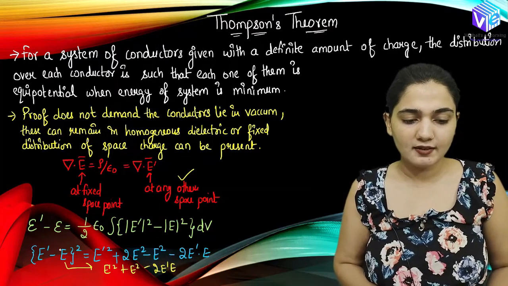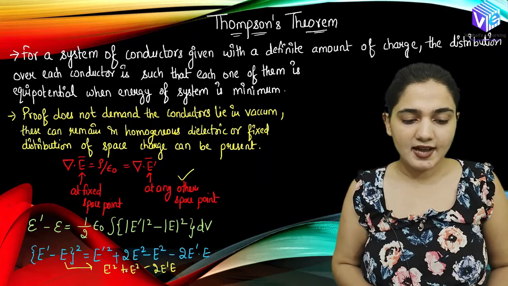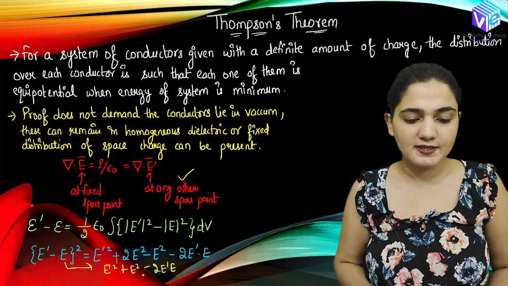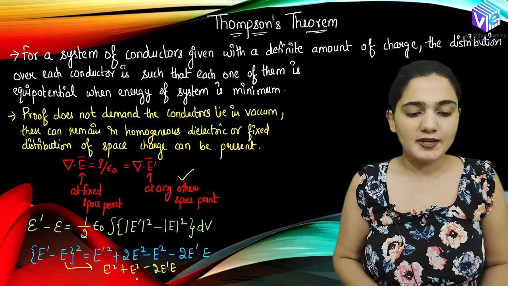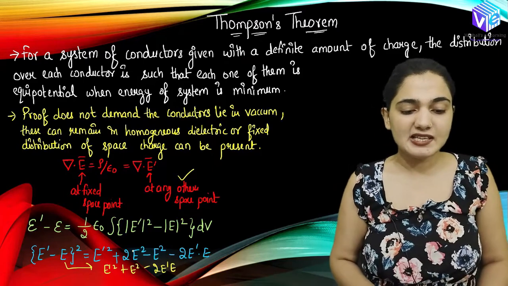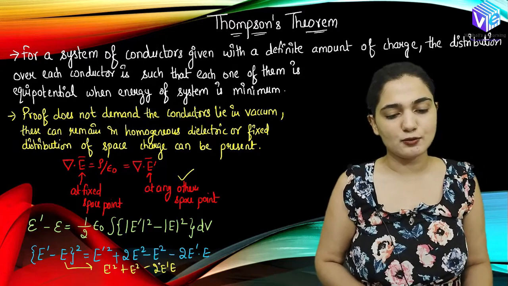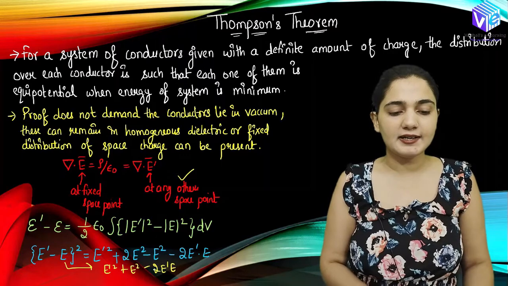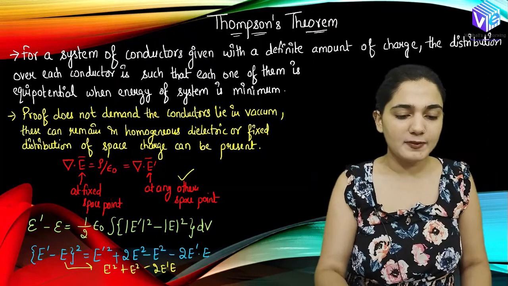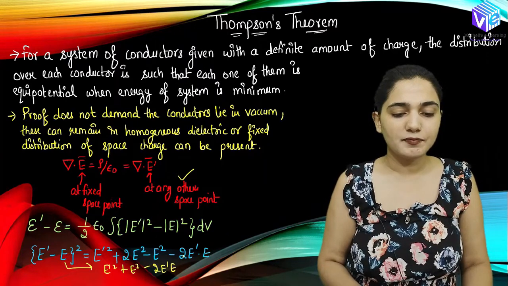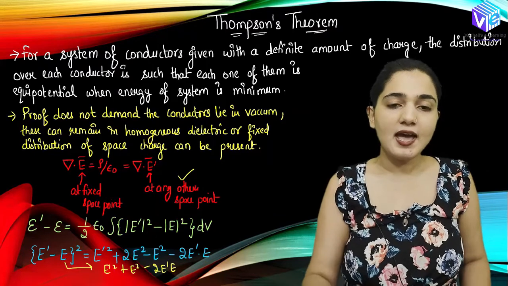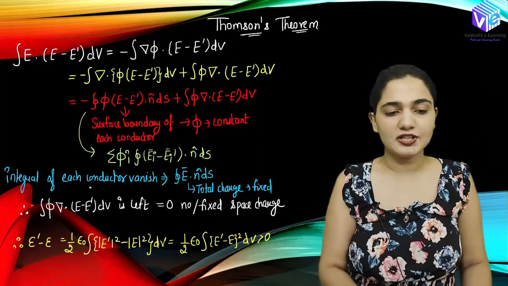This should be the square, right? This is the identity of the square, E dash square plus E square minus 2E dash E. But now here I am representing this E square as 2E square minus E square, right? So I will be representing it like this, and now I will be taking 2E square and minus 2E dash E, and let's rearrange them.